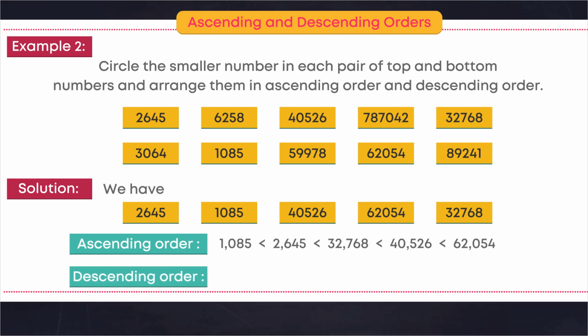Descending order. 62,054 is greater than 40,526, is greater than 32,768, is greater than 2,645, is greater than 1,085.